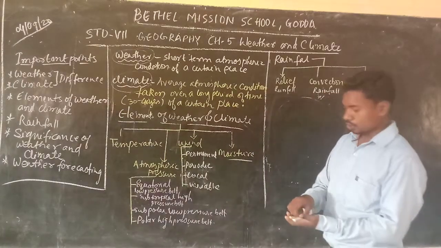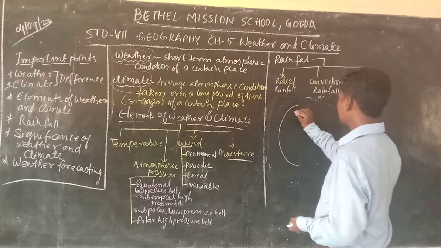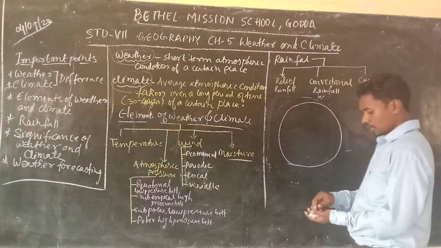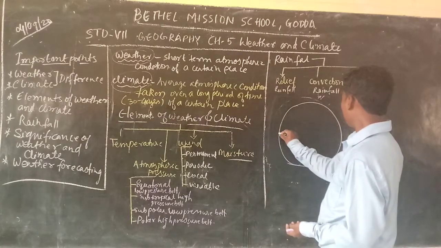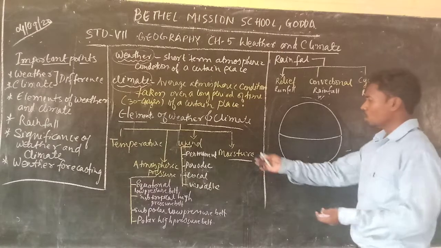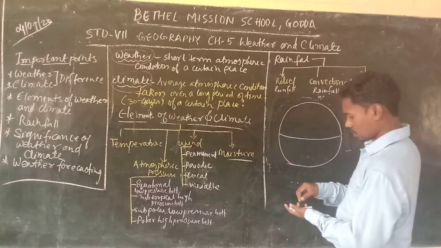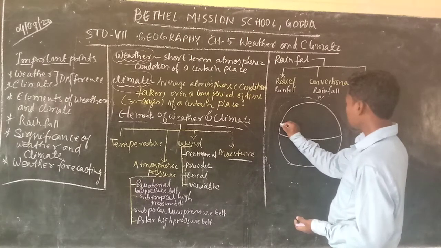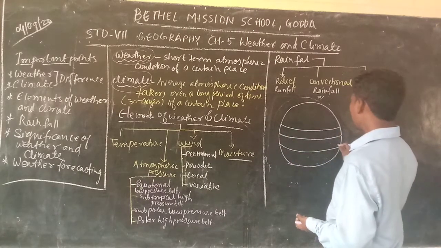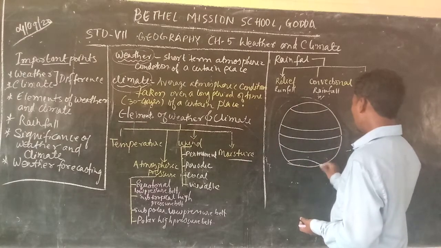Okay, so now again let us have an earth. So this is our earth. Earth has equator in the middle. I haven't tilted it because I am going to show you the atmospheric pressure variation. This is our Tropic of Cancer. This is our Tropic of Capricorn. This is our Arctic Circle, and this is our Antarctic Circle.